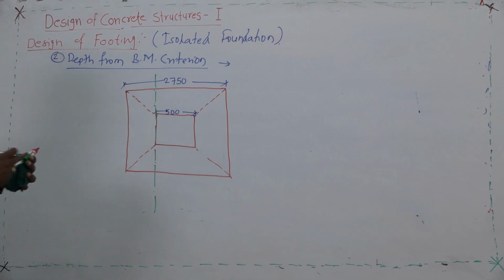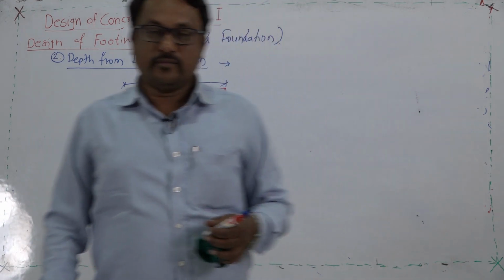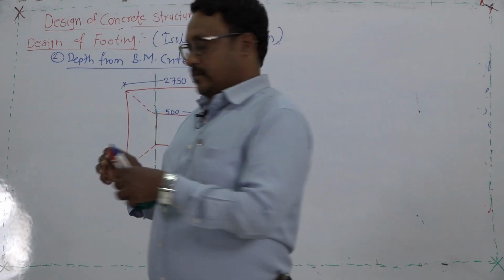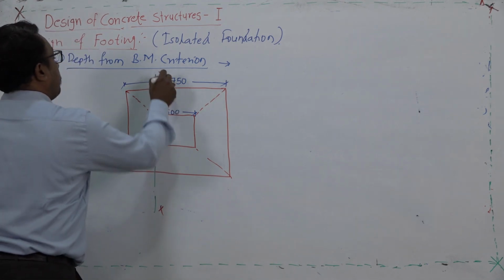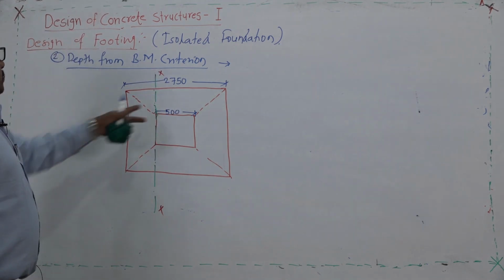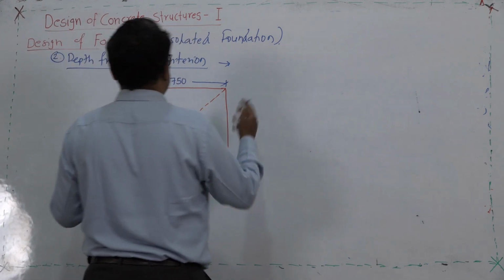So, this is not a critical section for the one way shear or two way shear. That is the difference, that is a different thing. So, this is the critical section for bending moment. Let us work out this critical section first.